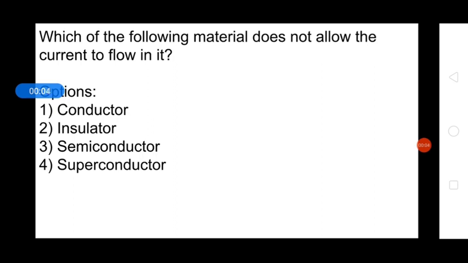So, which of the following materials does not allow the current to flow in it? According to the band gap of material, there are three types of material, that is conductor, semiconductor, and insulator. The energy band gap between the conduction band and the valence band in an insulator is very large, that is greater than 5 electron volt. So, that's why the insulator doesn't allow the electron to move from valence band to conduction band. So current can't flow in an insulator. So the right answer will be B, insulator.